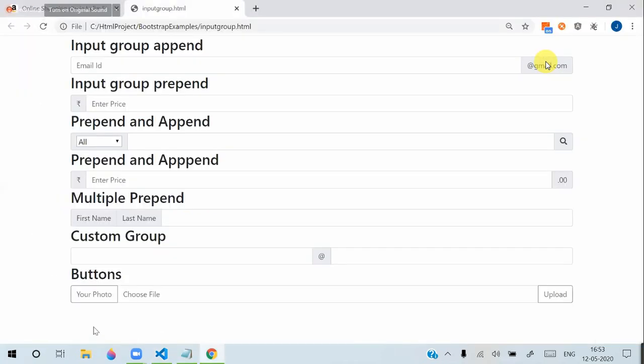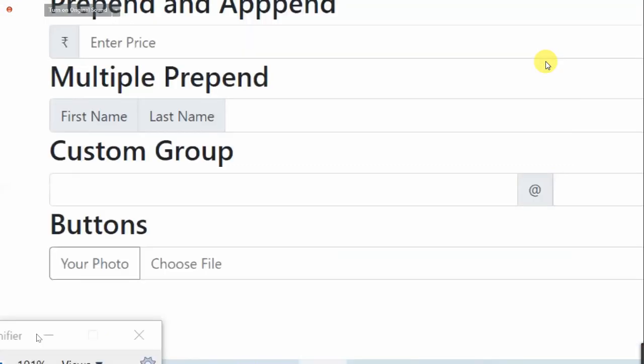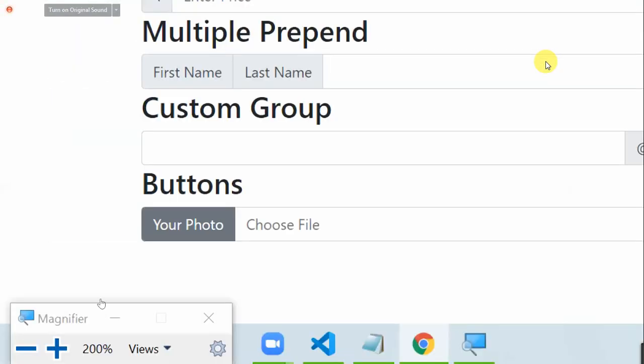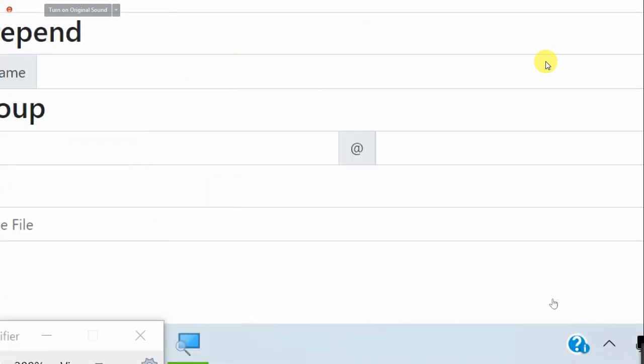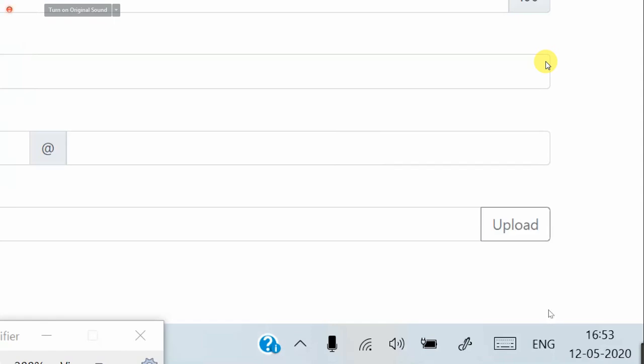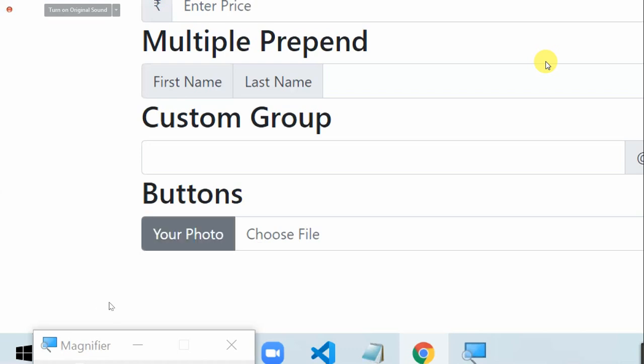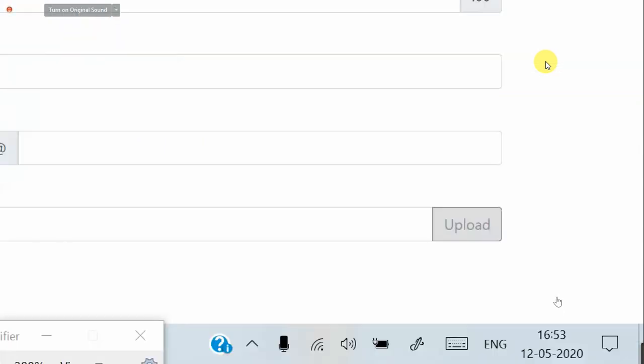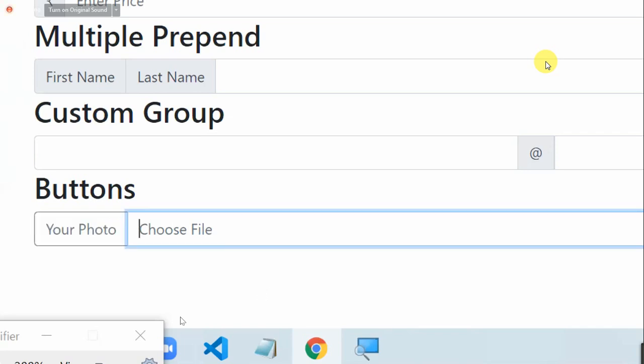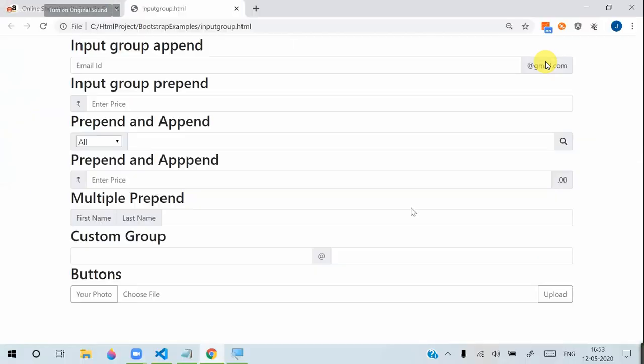You can see now the buttons have a correct appearance because this is outline style. That will correctly fit for these buttons. So we can use that outline style and keep the text inside it, and we can keep it in a correct appearance. The same thing we have to use for the searching-like options that we have done. If I want to deal with buttons, here on the right side you can see I want to keep a button with a symbol.